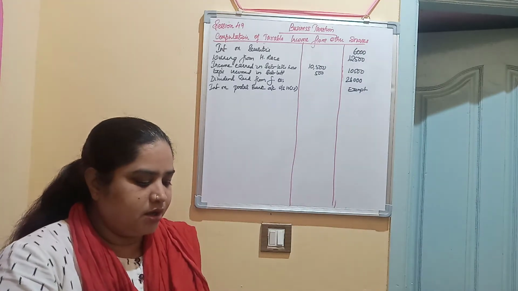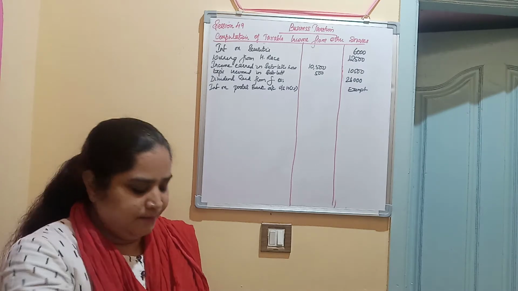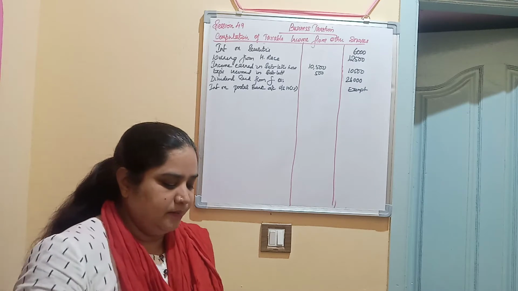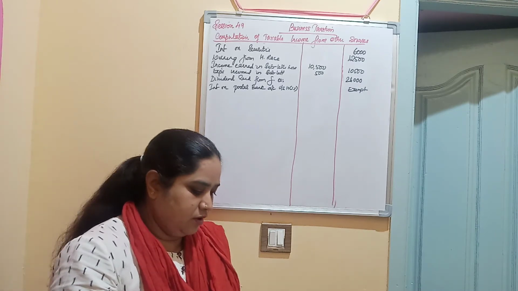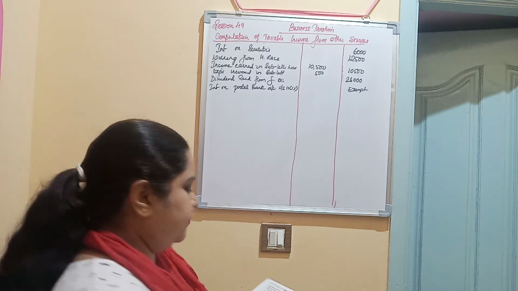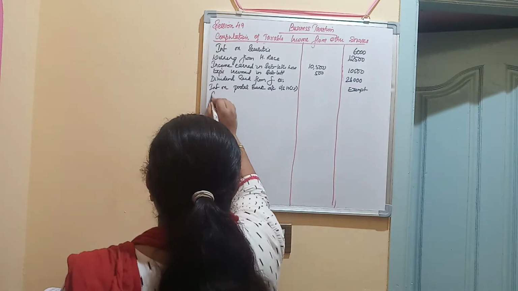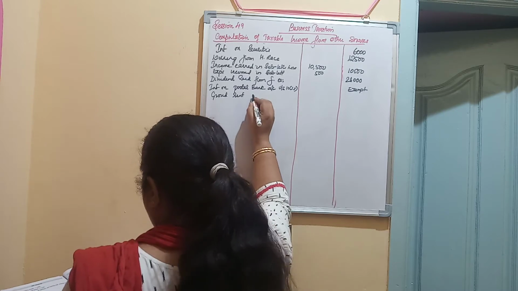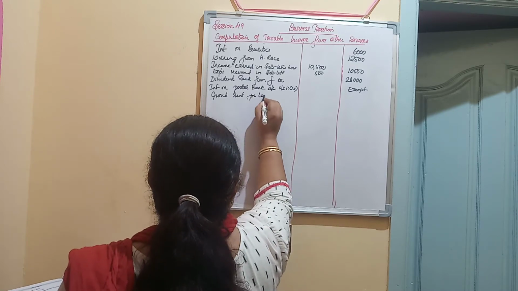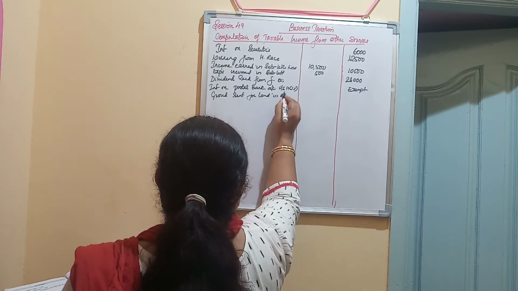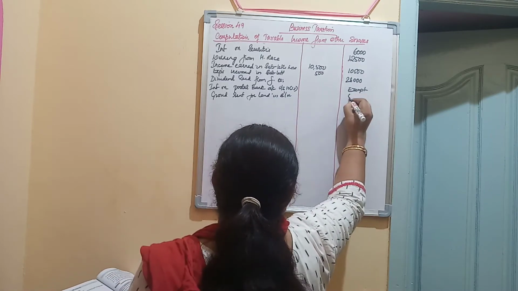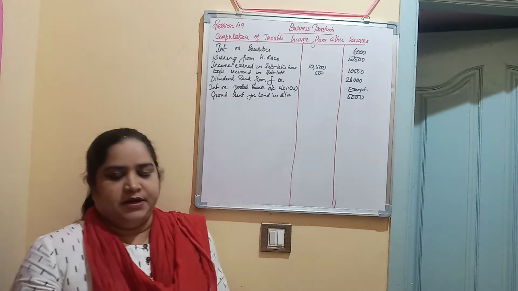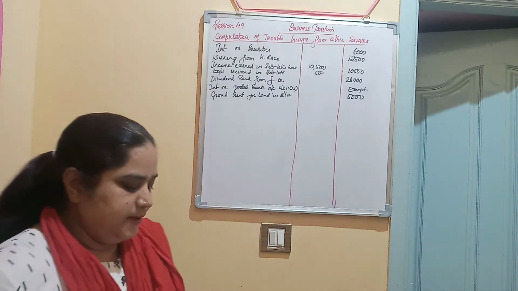Then you have ground rent for land in Bangalore, which is 5,000 rupees. That also we have to enter. So 5,000 is fully taxable. In the previous problem also we came across ground rent and we taxed it. Ground rent for land in Bangalore is fully taxable. Then you have expenses incurred in subletting of the house, which you have already treated previously.